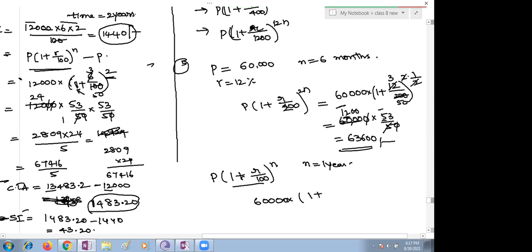Here we get 1 plus 12 by 100, whole to the power n. You can take it as whole power 1, I guess. 2 into 1 is 2. No, no. Come on, simplify, children. Please simplify and give the answer.